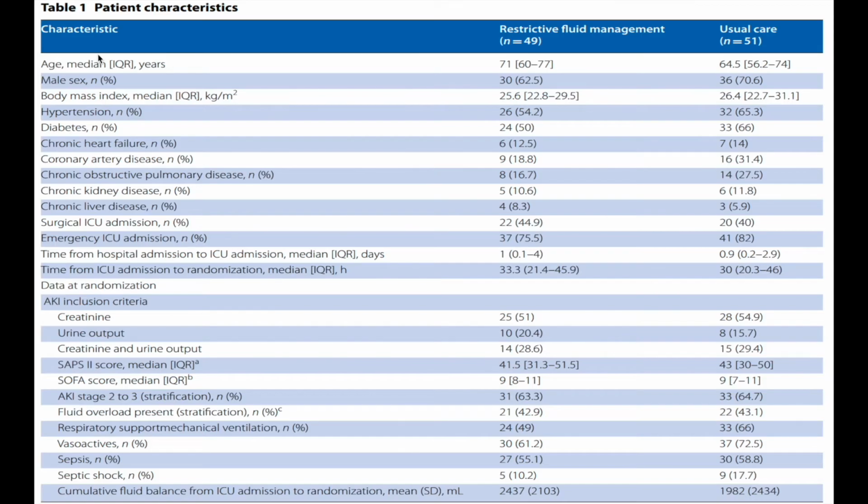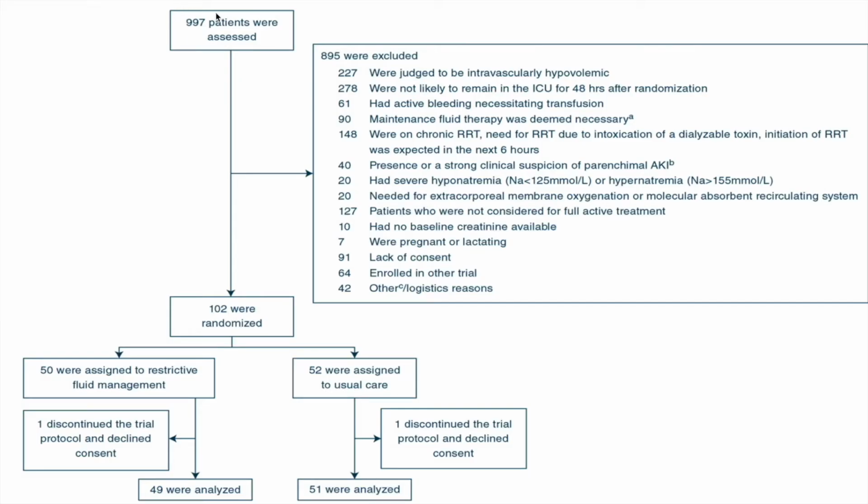So a total of 997 patients were assessed. Out of this, 895 were excluded. So a lot of patients got excluded. 227 were judged to be intravascularly hypovolemic by the clinician at 12 hours, and 278 were not likely to remain in the ICU at 48 hours after randomization. So almost 50% got excluded because of these reasons. Ultimately, they included 102 patients, 50 in each group, and they were analyzed.